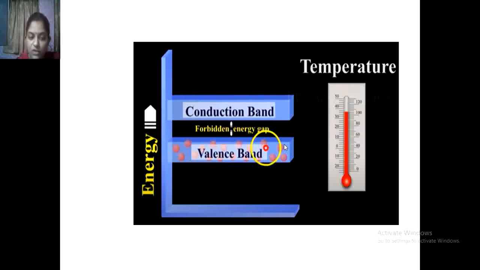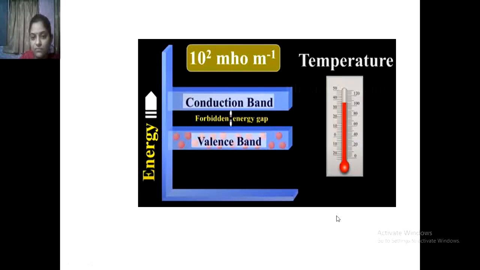It works as an insulator as well as a conductor. The resistivity in a semiconductor is 10⁻² ohm per meter, and it can be increased or decreased depending upon the surrounding temperature or the voltage applied to the semiconductor.